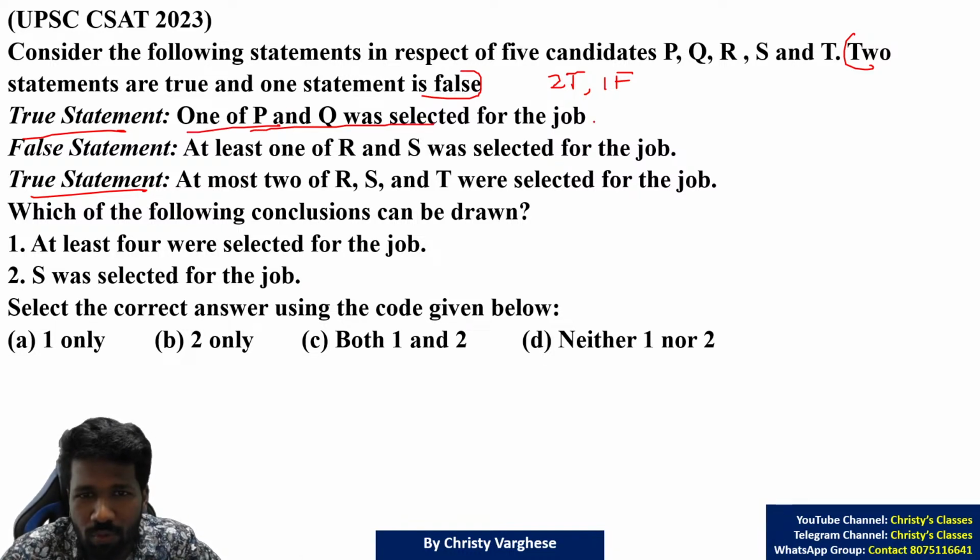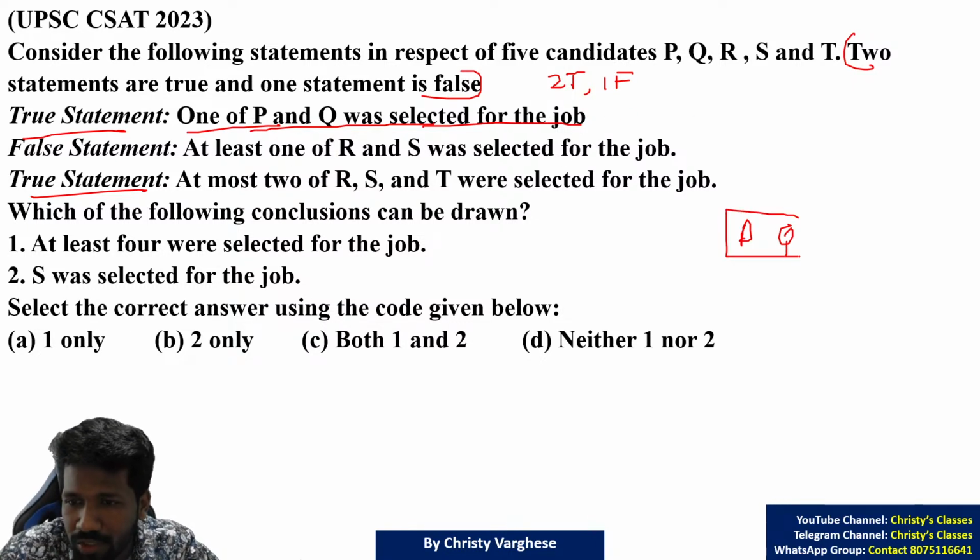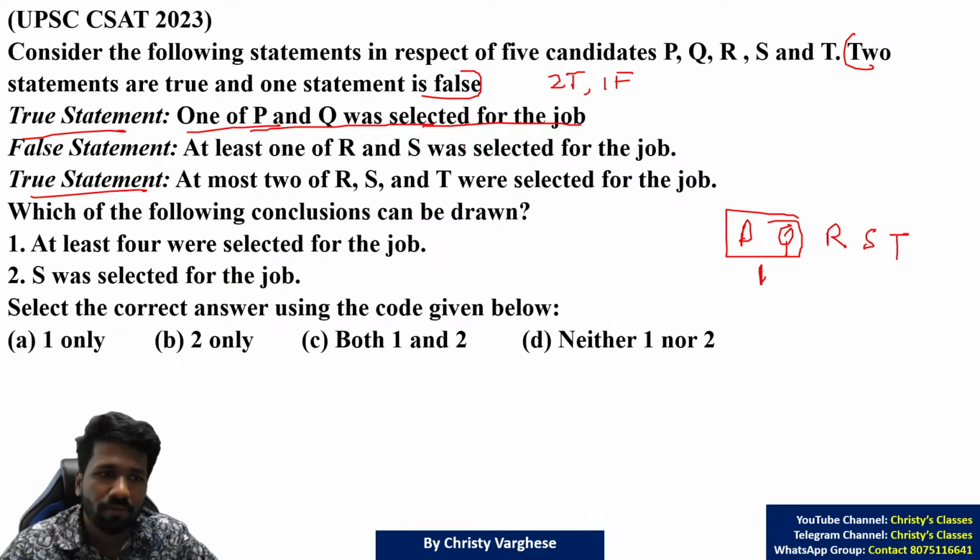One of P and Q was selected for the job. That means, like the previous question, picnic or trekking, either picnic or trekking, same way either P or Q was selected for the job. That means I will take PQ as a group. From this group only one person is selected. Then RST, there are 3 more people.